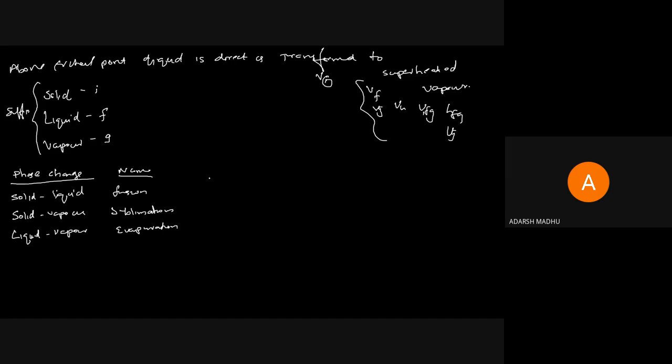And the reverse processes we can take as freezing or melting. When solid changes to liquid, the melting process is happening. Solid is melting to liquid. And what about sublimation? We can take it as frosting or defrosting. The third one is evaporating or condensing.